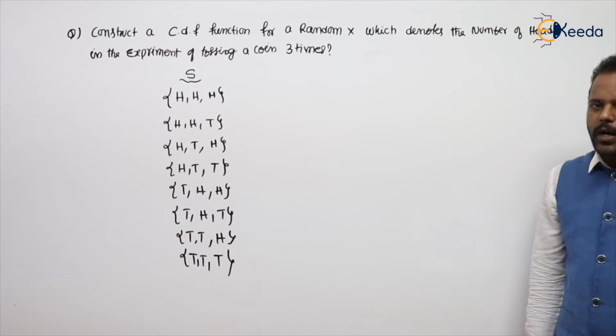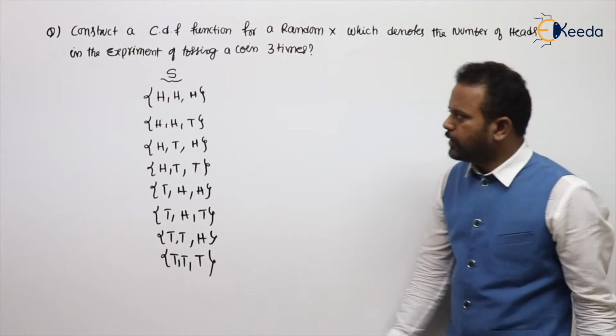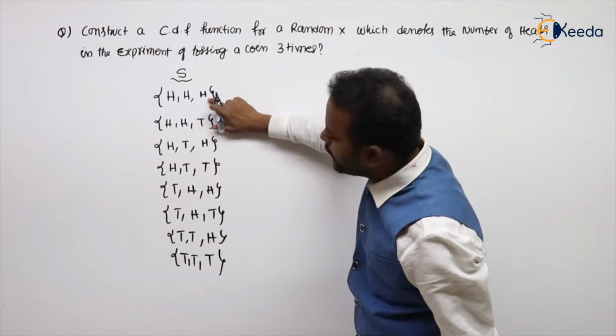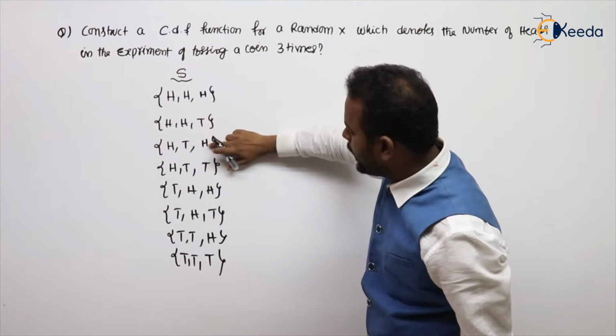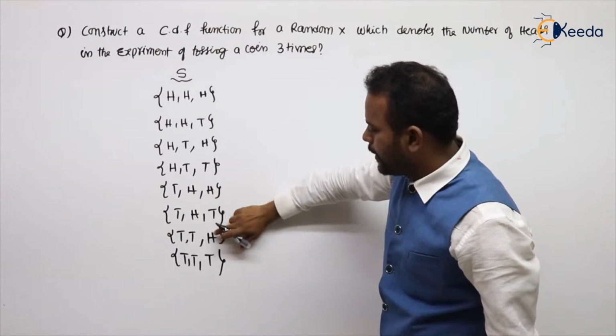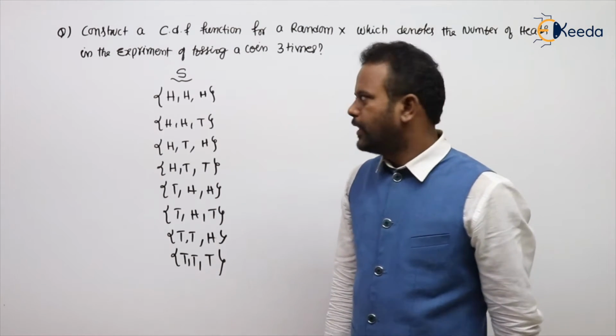If you toss 2 coins, we already know the outcomes. For that, add a third one, which may be head or tail. Head or tail. Head or tail. Head or tail. Like that I have written.